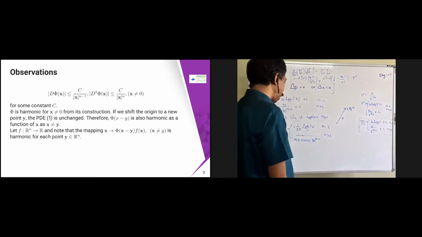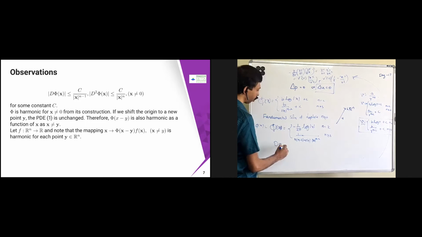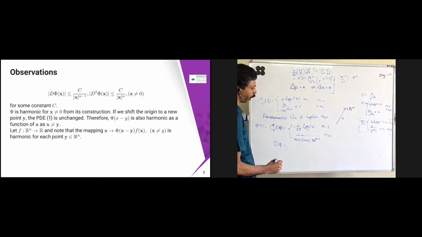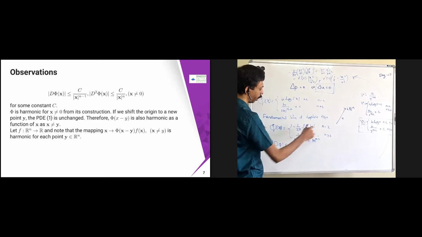Now some observations. If I take the derivative, what is D pi? In the case of n equal to 2, it is going to become 1 minus 1 by 2 pi x. So some constant is going to come. If I take the modulus, D pi is less than or equal to c into some mod x, for example in the case of n equal to 2.